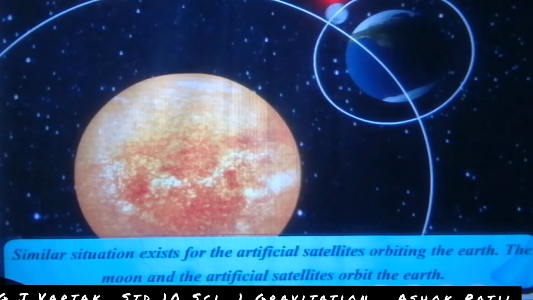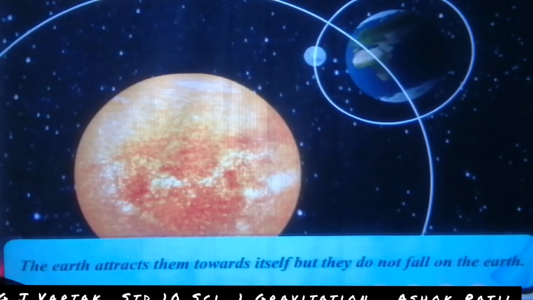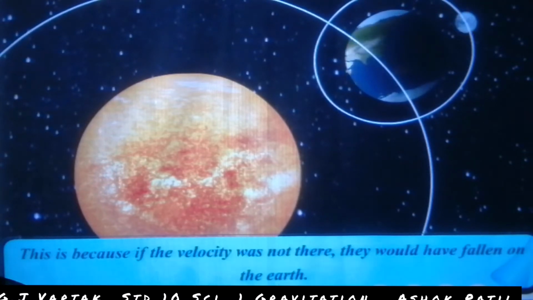The earth attracts them towards itself, but they do not fall on the earth. The earth attracts them, but the satellites do not fall onto the earth. This is because if the velocity was not there, they would have fallen on the earth.